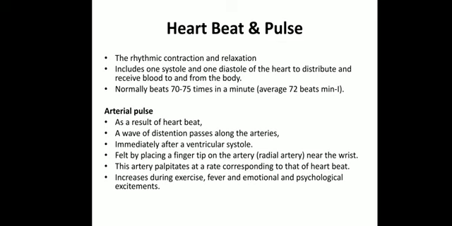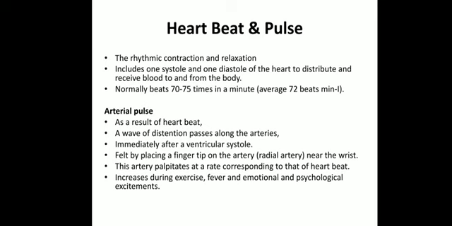Now, each heartbeat includes one systole and one diastole of the heart. Okay, so this is important. Each heartbeat consists of one systole and one diastole of the heart to distribute and receive blood from the lungs and from the body parts. We know that. Now our heart normally beats around 70 to 75 times in a minute. So the average is around 72 beats per minute. Okay. Now next is the arterial pulse. The arterial pulse is a wave of distension that passes along the arteries.